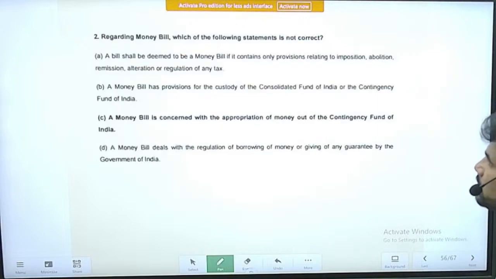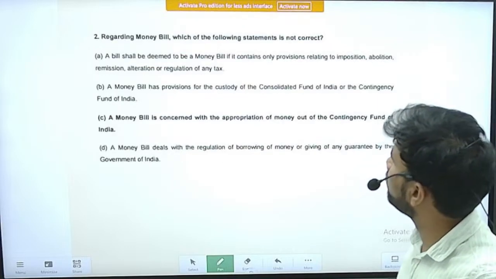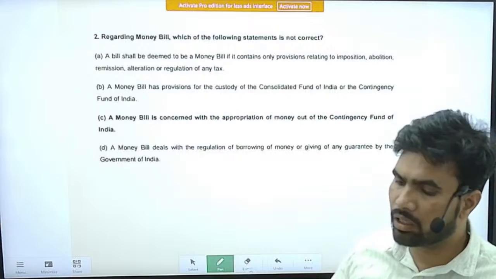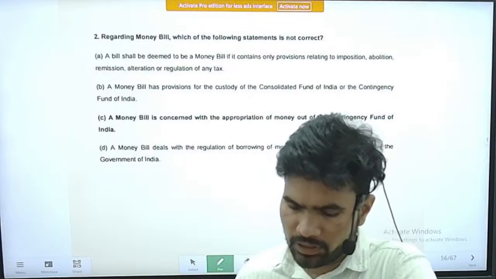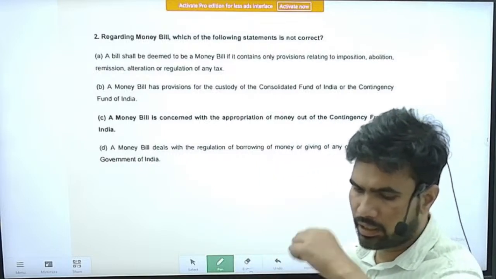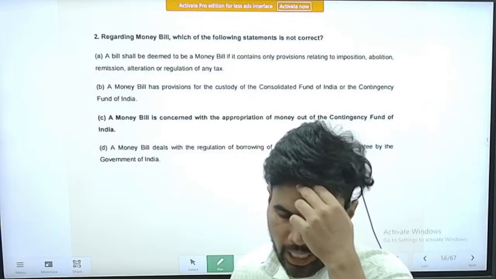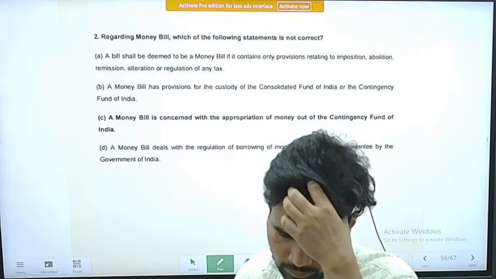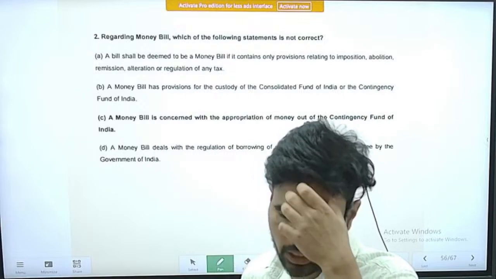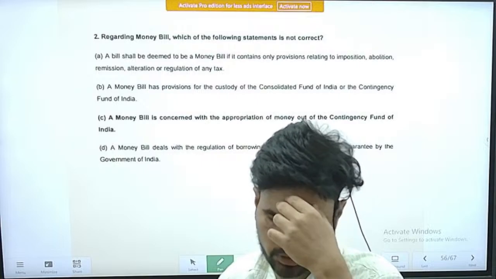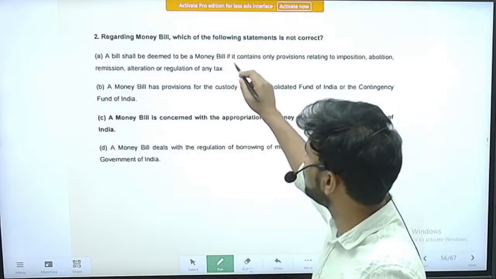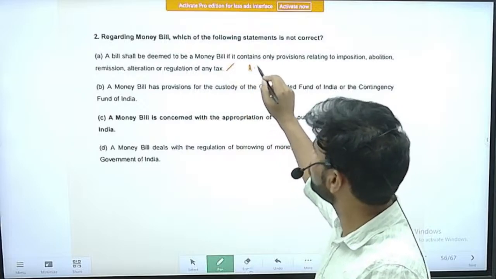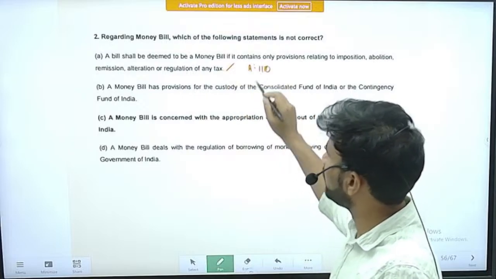Right. Next question, regarding the money bill, which of the following statements is not correct? So first statement, a bill shall be deemed to be a money bill if it contains only provisions relating to imposition, abolition, remission, alteration or regulation of any tax. Yes, this is a correct statement about the money bill. All these issues are mentioned in Article 110.